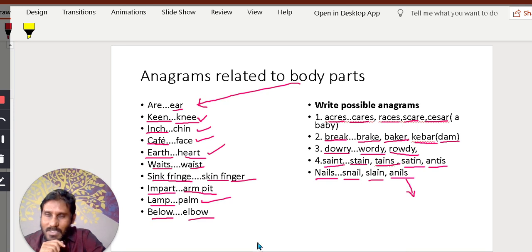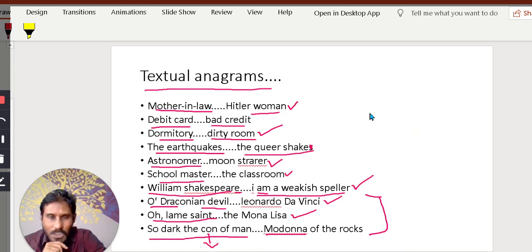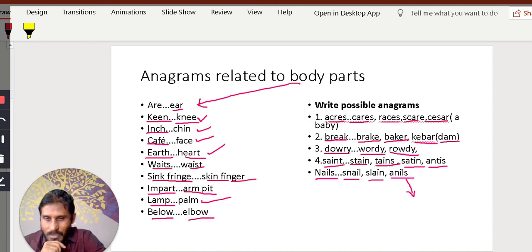So these are anagrams. Especially you should be thorough with textual anagrams, right? All are likely to come in your examination, and apart from that, these are also from the textbook. Body parts. So this is our topic. How do you find it? Is it interesting, right? I want all of you to collect at least 20 anagrams and practice them.